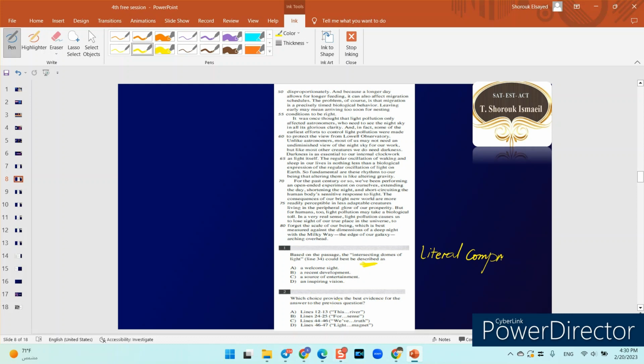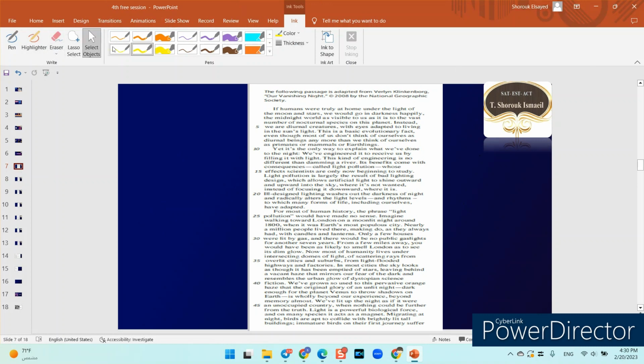Here, "Which choice provides the best evidence?" As long as you find the word evidence in the question, he's asking you to provide evidence for the answer to the previous question. So that is a literal question. And the next question that comes after, as I said earlier, is a supporting evidence question. Now we're gonna need to read the passage and understand how to deal with it and the best strategy for it.